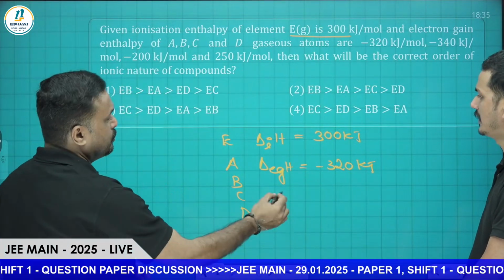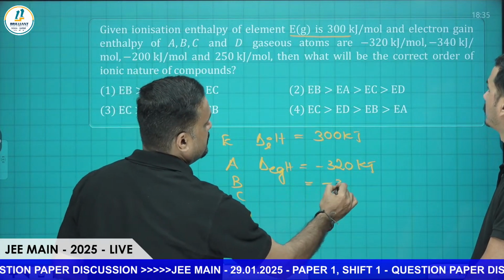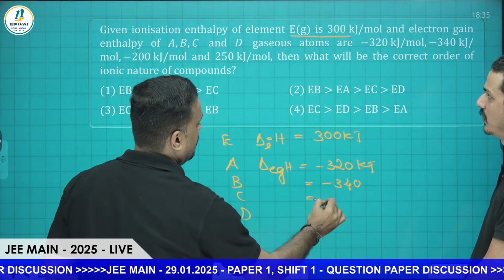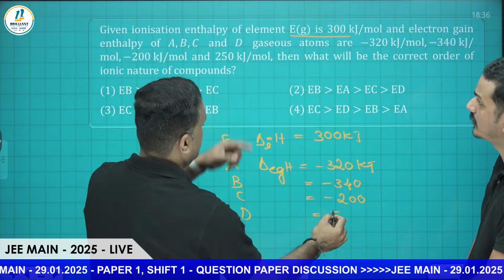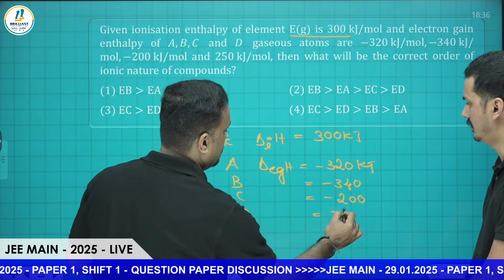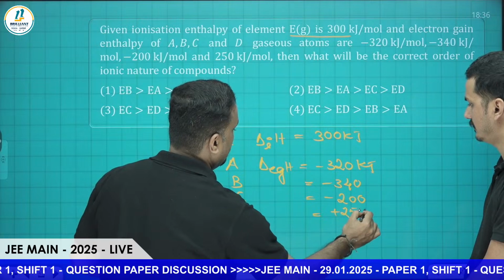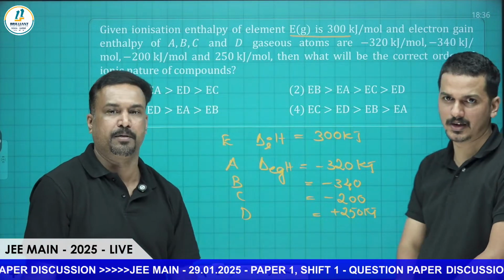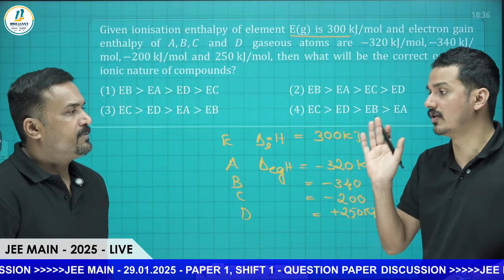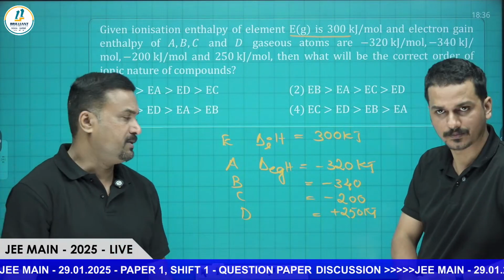You know that electron gain enthalpy for noble gases, as well as those having stable configuration, will come as positive.